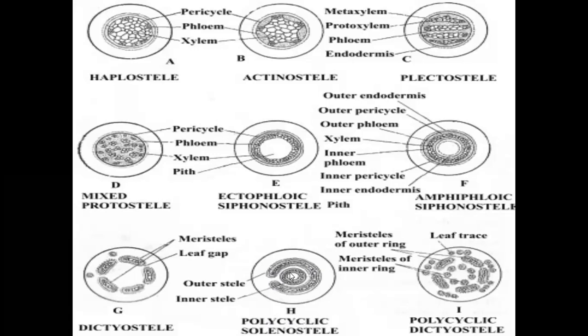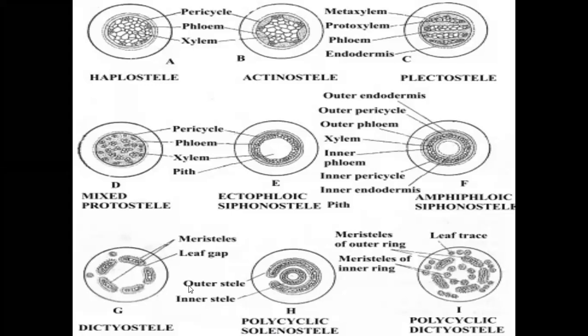Polycyclic solenostele means more numbers of siphon-like structures, cyclic-like structures, or vascular tissue-like structures are present in the stele. Here it is one portion of vascular tissue. It is another portion of vascular tissues. We call it polycyclic. More than one cycle of tissues present in the stelar region is called polycyclic solenostele.